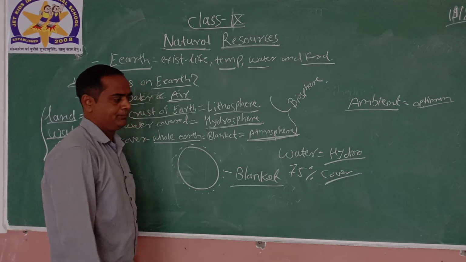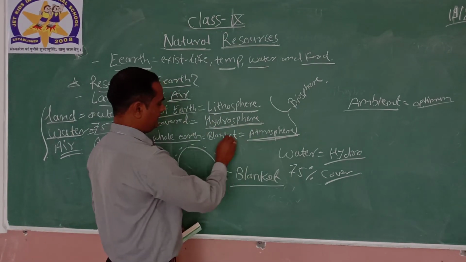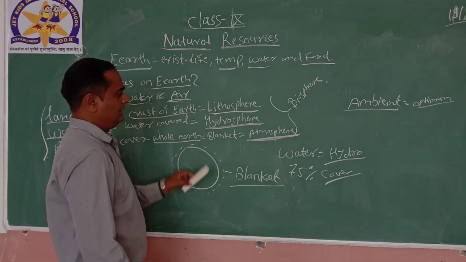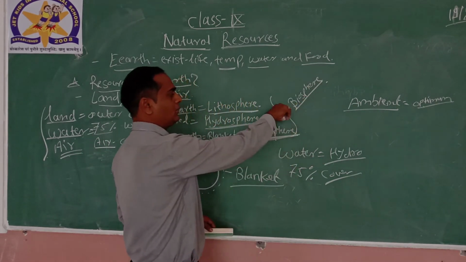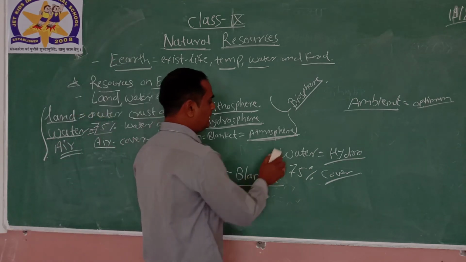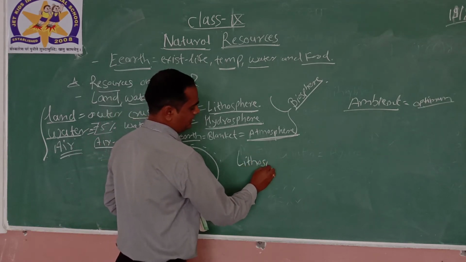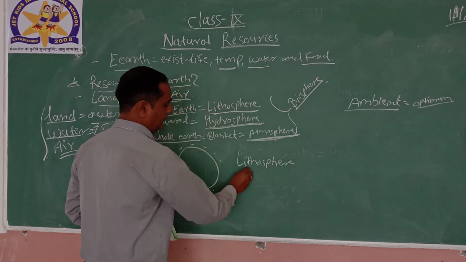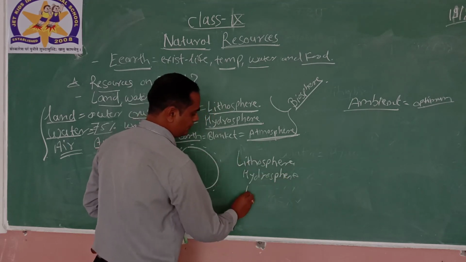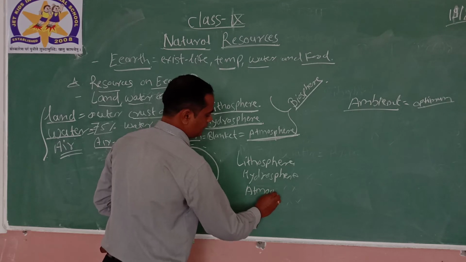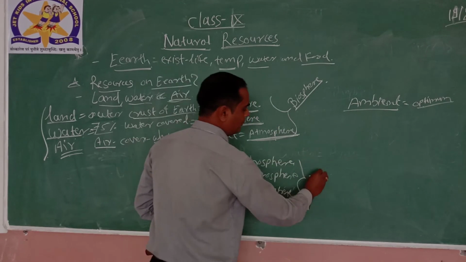So if we combine lithosphere, hydrosphere and the atmosphere, these three different layers combine and form a biosphere.